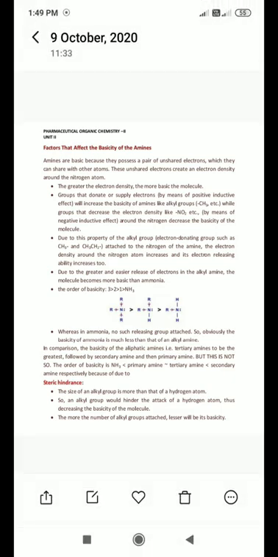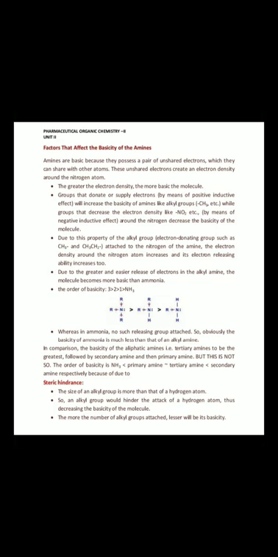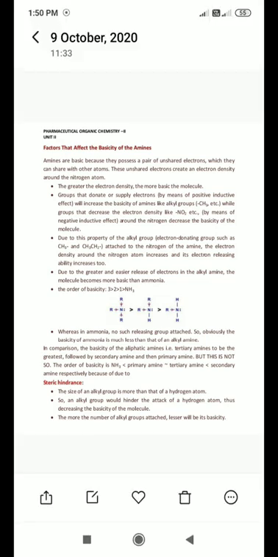Now here, in ammonia no such releasing group is attached, so obviously the basicity of ammonia is much less than that of alkylamine. As we saw, the positive inductive effect happens in ethylamine, alkylamine or methylamine.